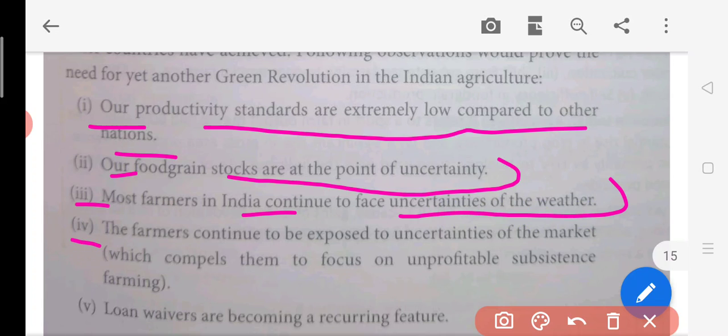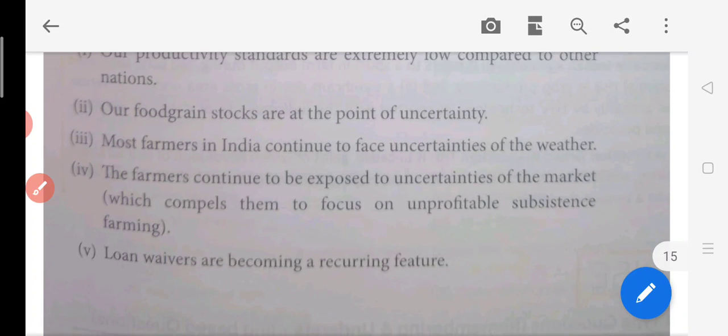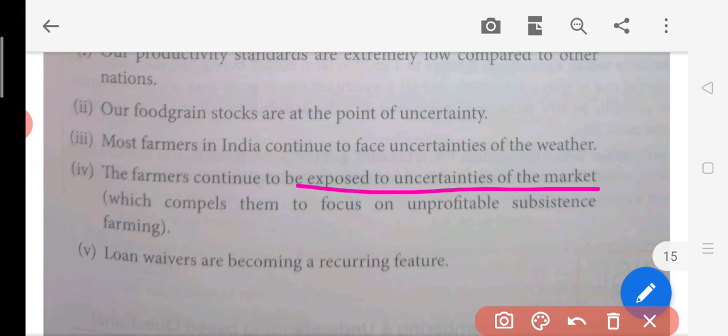Now the farmers continue to be exposed to the uncertainties of the market as well. Some people can still be seen, like middlemen and traders, so they still face this uncertainty. Sometimes they get good prices for the crop, sometimes they don't, so it is an uncertainty. They think this is unprofitable subsistence farming, as they sometimes cannot get a good profit. The market is always uncertain. You are not sure what kind of price you can get, and that's why this is sometimes unprofitable for them.